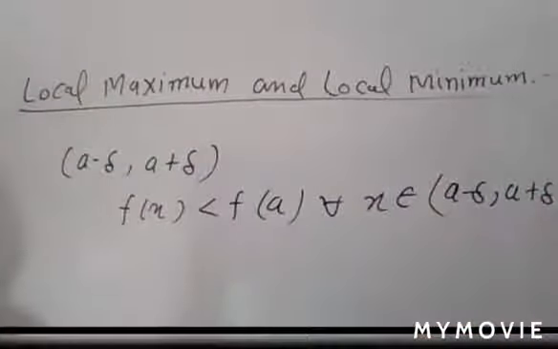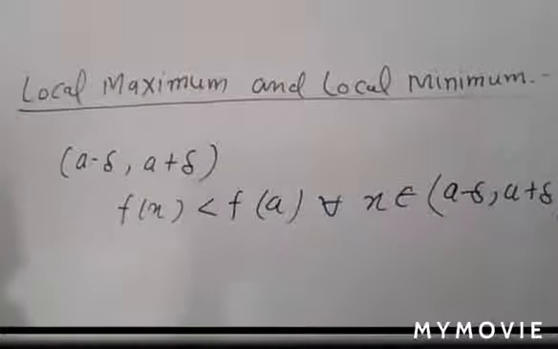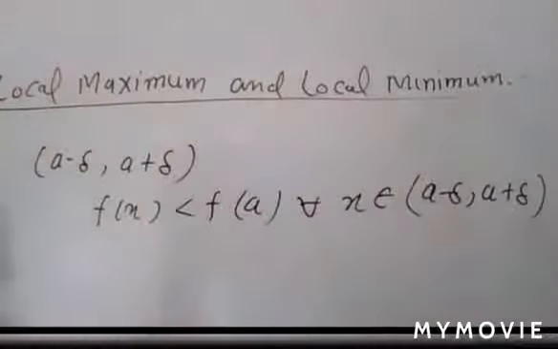If such a condition is satisfied for a point on the x-axis, then you can say that point is the local maxima. In such a condition, a point is known as local maxima, and the corresponding value of the function, f(a), is known as the local maximum value of the function.